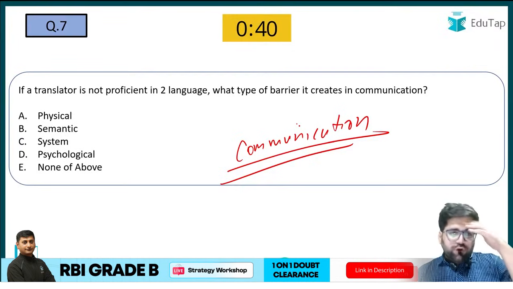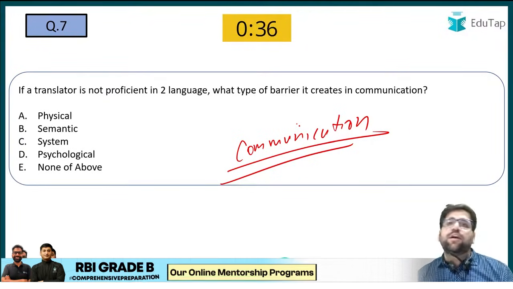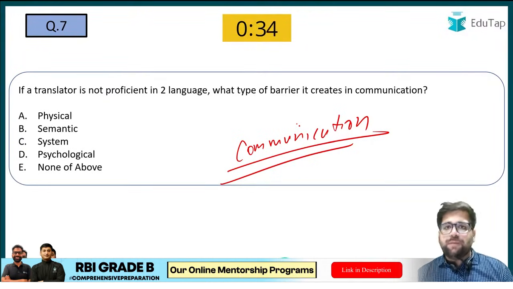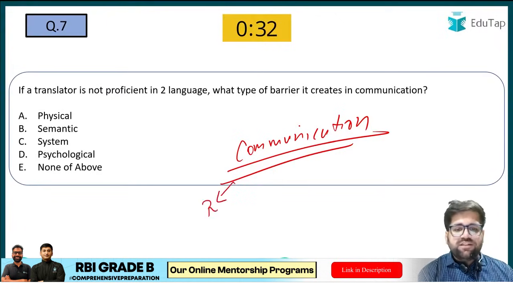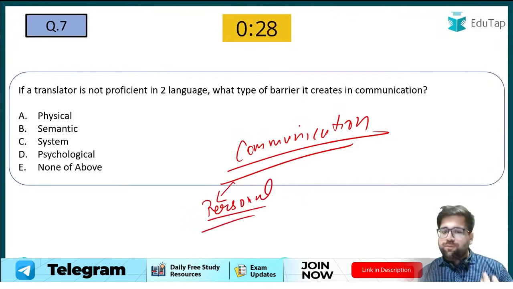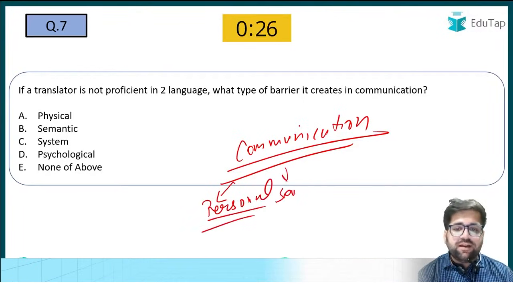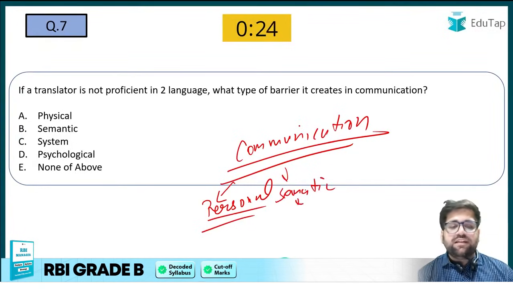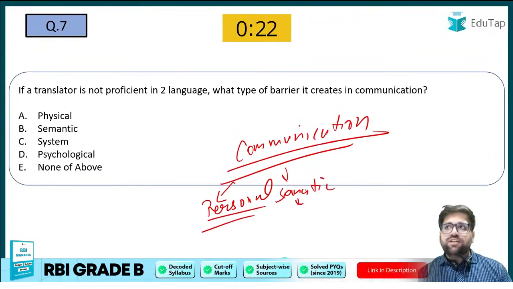If a translator is not proficient in two languages, what type of barrier does it create in communication? We all know that there are certain types of barriers. First, we have personal barriers. Under personal barriers, the subordinate and superior have their own personal problems. Then we have semantic barriers. Semantic barriers deal with the language, the science of language, technical jargon and everything.